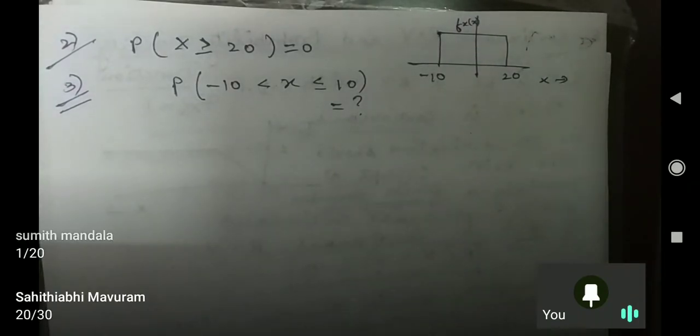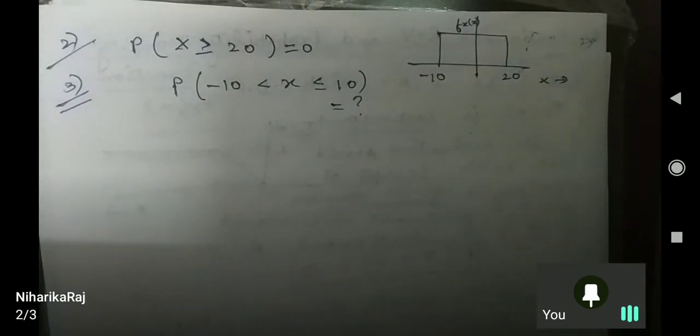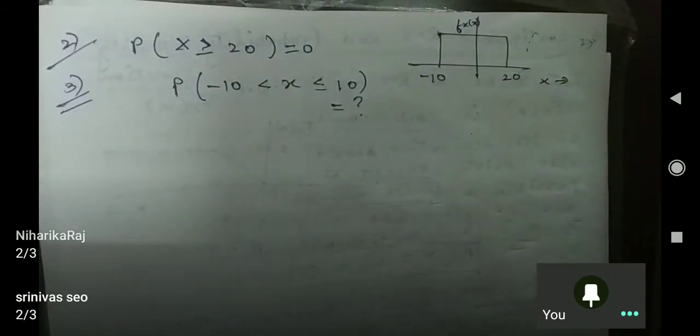One by 20, I got one answer. 20 by 30, means 2 by 3. So two answers I have got. Niharika is also saying 2 by 3. So Sumit Mandala, kindly check your answer. I think you made some calculation mistake.